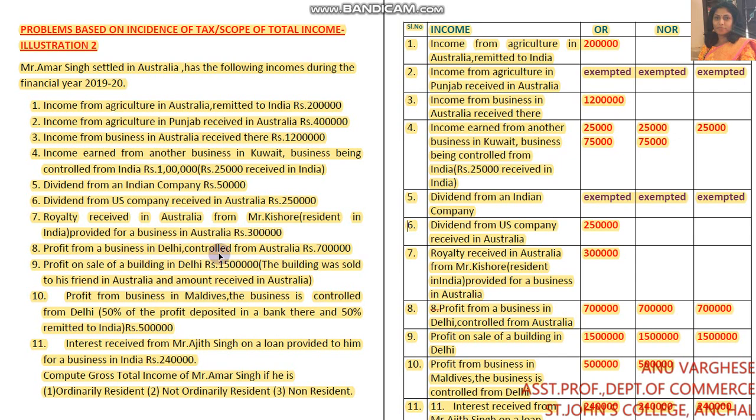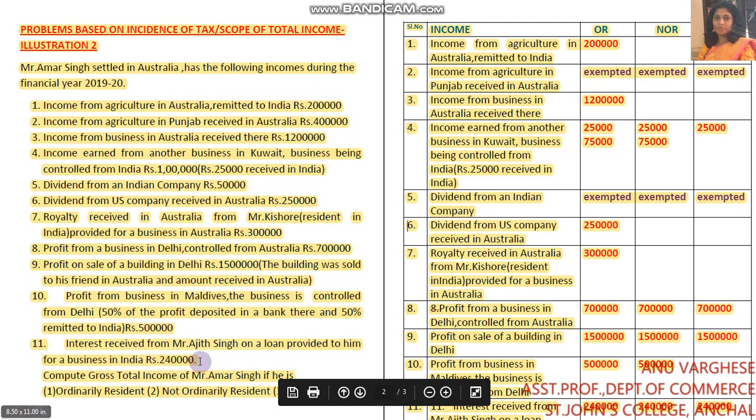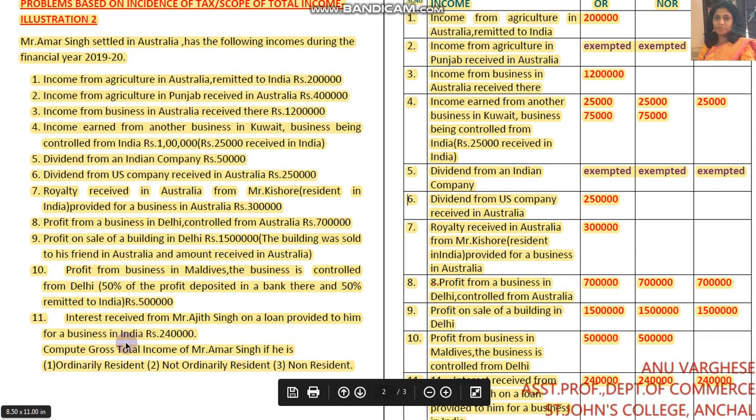Profit from a business in Delhi controlled from Australia, rupees 7 lakhs. Profit on sale of a building in Delhi, rupees 15 lakhs. The building was sold to his friend in Australia, and the amount was received in Australia. Profit from business in Maldives. The business is controlled from Delhi. 50% of the profit deposited in a bank there and 50% remitted to India, rupees 5 lakhs. Interest received from Mr. Ajit Singh on a loan provided to him for a business in India, rupees 2,40,000. Compute gross total income of Mr. Amar Singh if he is ordinary resident, not ordinary resident and non-resident.